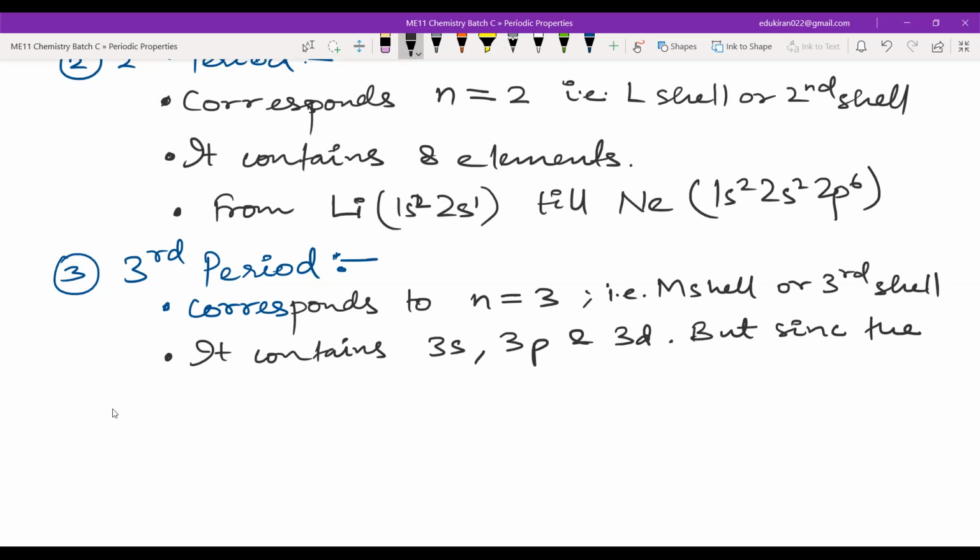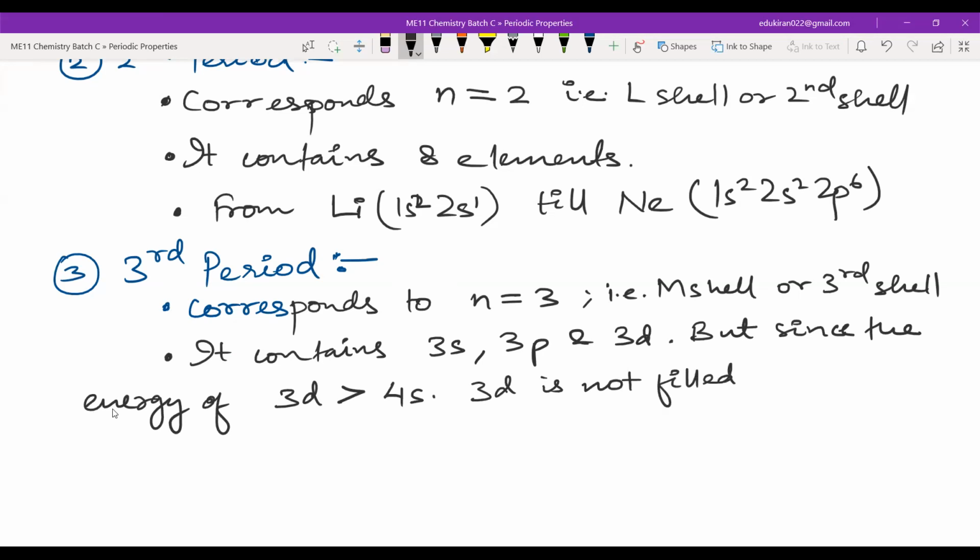since the energy of 3d is greater than 4s, 3d is not filled in this period.